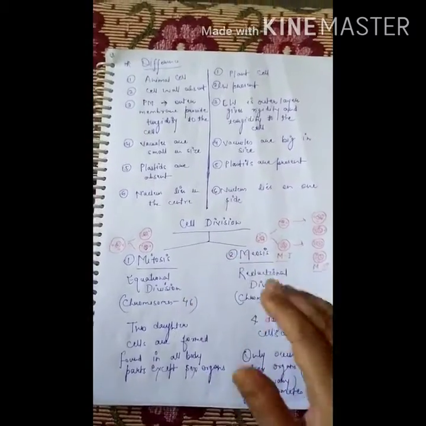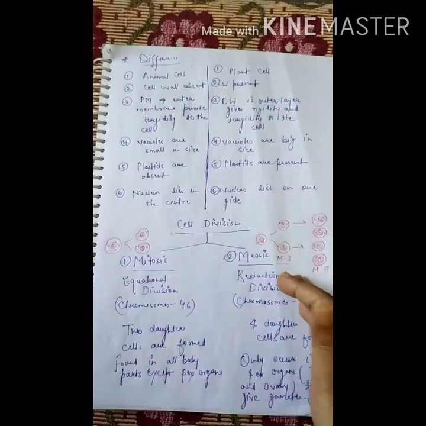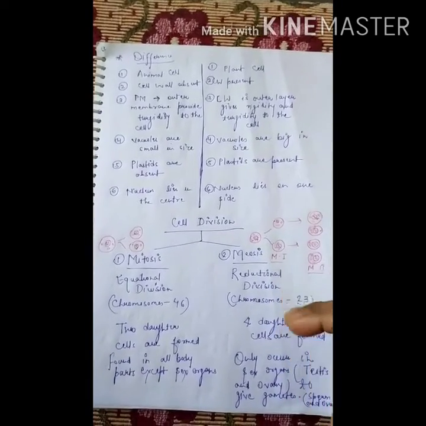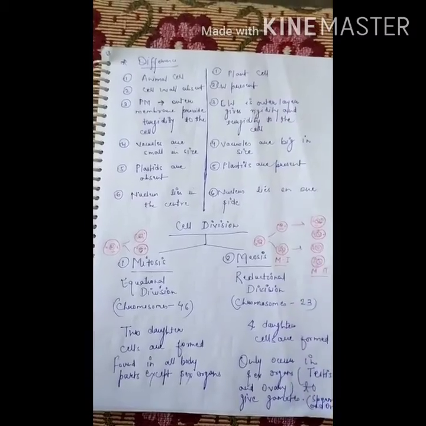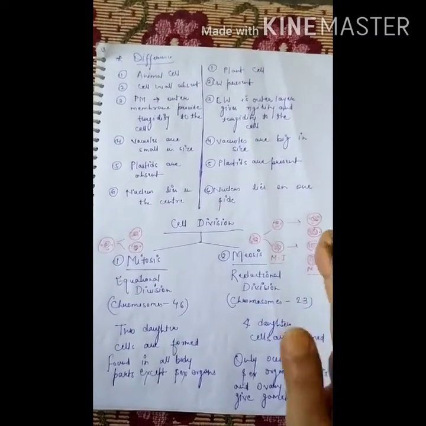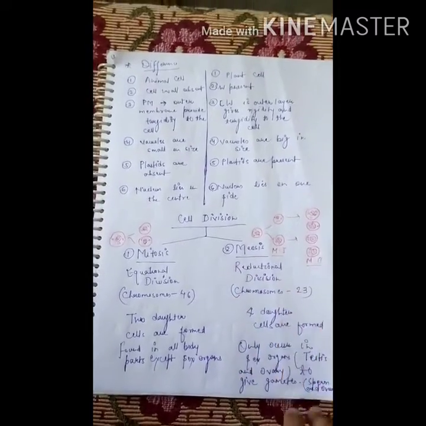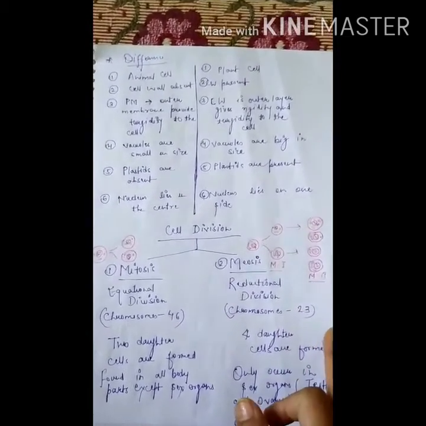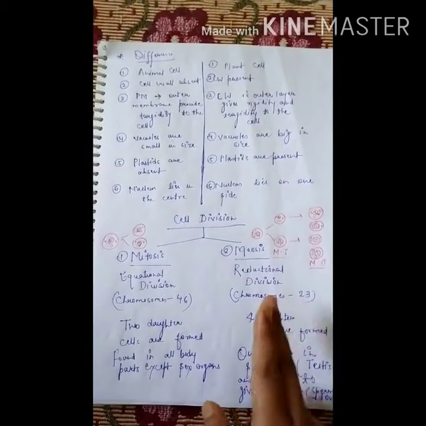Okay, but in meiosis, meiosis is a reductional division. Why is this a reduction division? Because their chromosome number is half. So if chromosomes are 46, they become half, 23. Okay, 4 daughter cells are formed in this division, because meiosis is of two types, meiosis first and meiosis second.